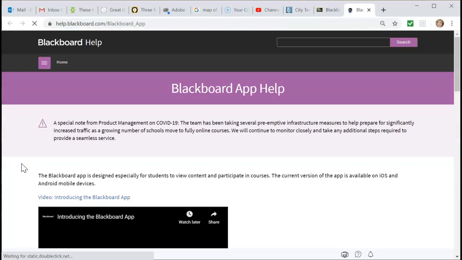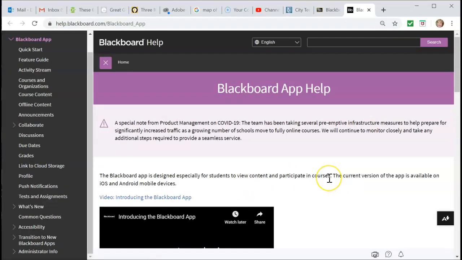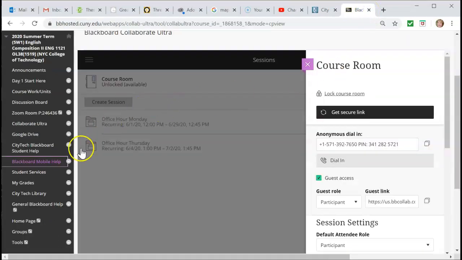Now there is an app, the Blackboard Mobile App, which you can get on Android and the iPhone Play Store. It works pretty well. You can get in on the Collaborate Ultra sessions. You can access course materials. You can even access the discussion forums. So it's not a bad thing to have on your phone, just in case your Wi-Fi or the computer at home is being used. You can use the app. And this is some more information about how to use it. I'm not going to go through it now, but there it is.